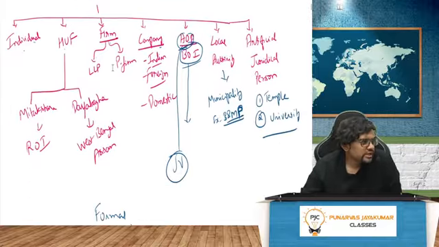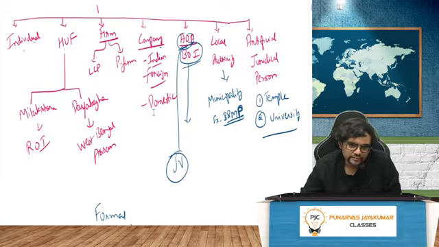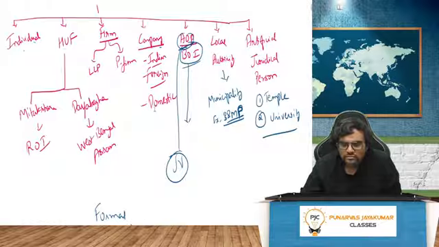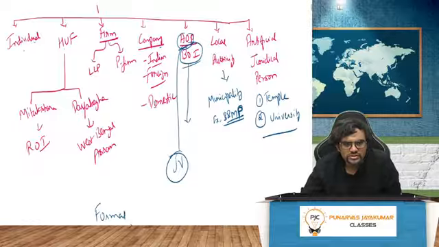Individual, HUF, Hindu undivided family. You have two things there. That is the Mitakshara School of Hindu Law, which is in the rest of India. Then the Dayabhaga School of Law, which is in West Bengal. Then we have firm. That is LLP and partnership firm. Company. We have Indian company, foreign company, domestic company. You'll see the difference. Then you have AOP, BOI, Association of Persons, Body of Individuals.